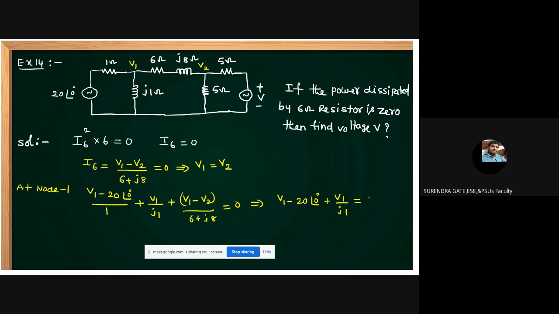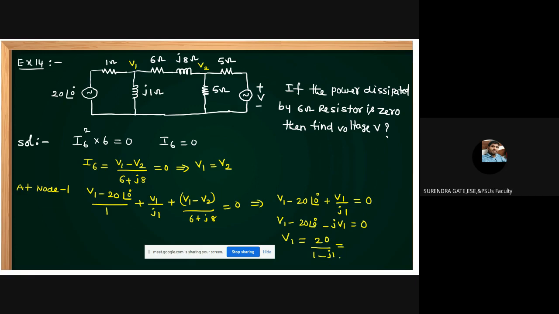This is equal to 0. V1 by J1 is equal to 0. Then what can we get? This is V1 minus 20 at angle of 0, minus JV1 is equal to 0. Then what is V1 we can get, students? V1 equals 20 by 1 minus J1. You find this magnitude.